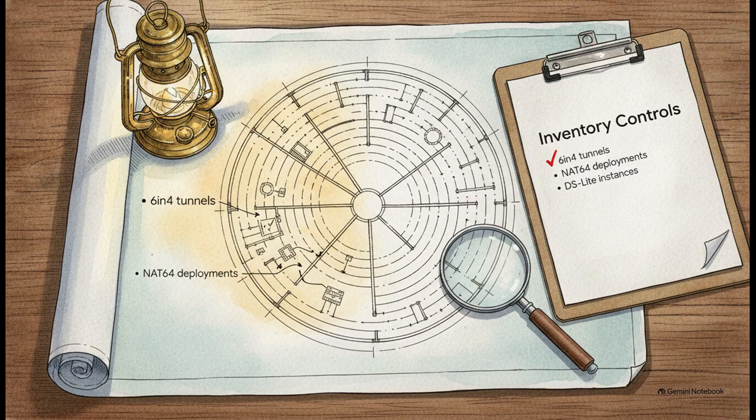As an architect, you must enact mandatory inventory controls. You have to explicitly document every single transition mechanism in use across your environments. Document every 6to4 tunnel. Document every single NAT64 deployment. Document every DS-Lite instance. Seriously, if a transition mechanism is just running quietly in some forgotten corner of your infrastructure, it's an unmonitored attack surface that's just waiting to be exploited.